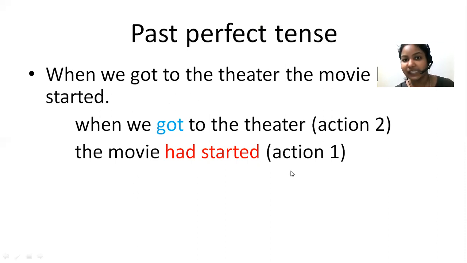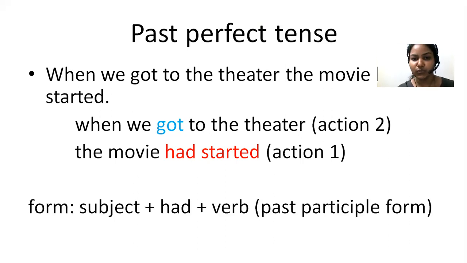First action should be in simple past and second action should be in past perfect tense. So you have to write the subject and then had plus verb. In present perfect tense you have to write has or have. If the subject is singular, you have to write has. If the subject is plural, you have to write have, isn't it?